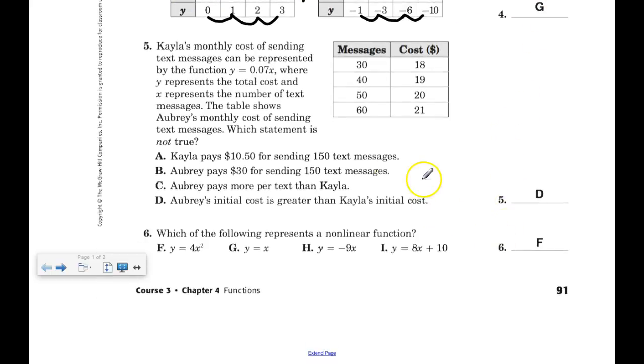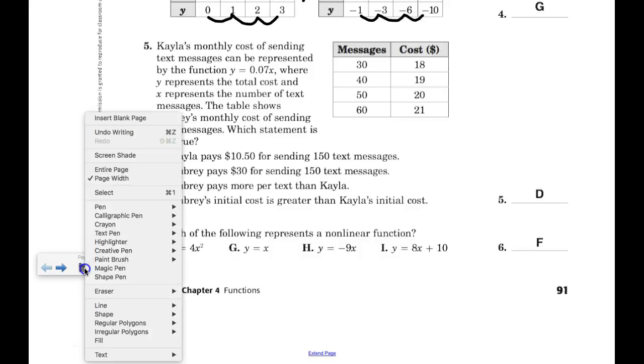Number 5. Kayla's monthly cost of sending text messages can be represented by the function y equals 0.07x, where y represents the total cost and x represents the number of text messages. The table shows Aubrey's monthly cost of sending text messages. Which statement is not true?